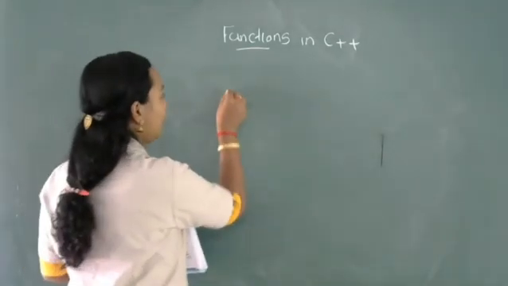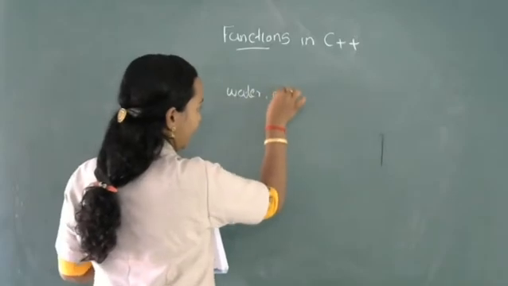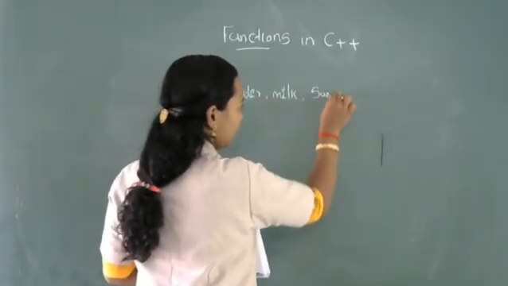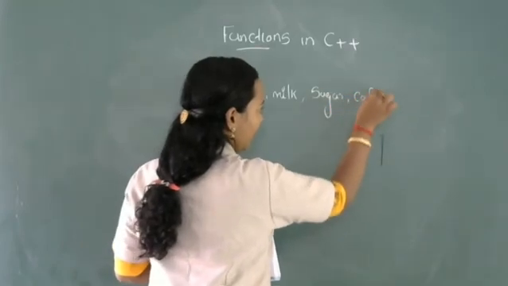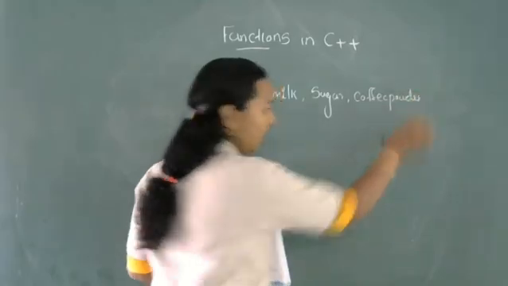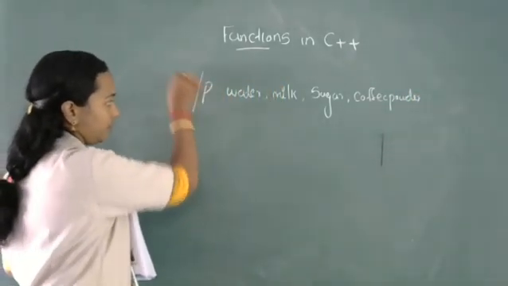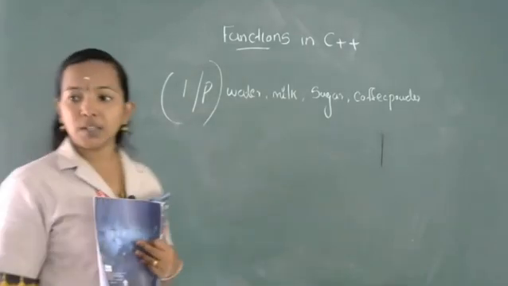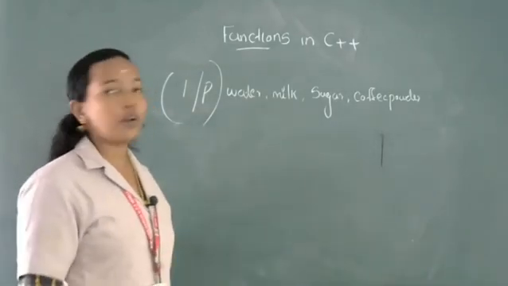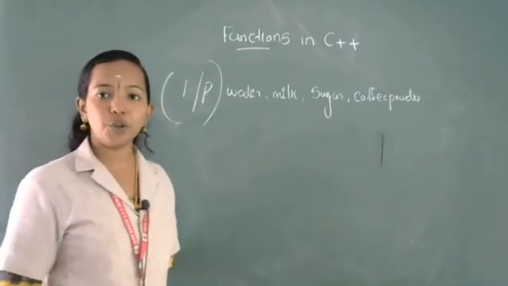It requires water, milk, sugar and coffee powder. These are the inputs, the ingredients for a coffee.